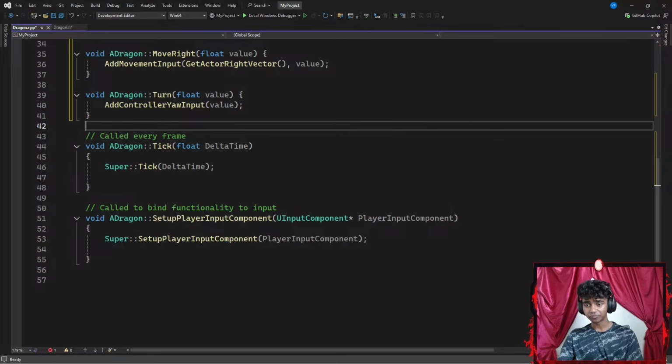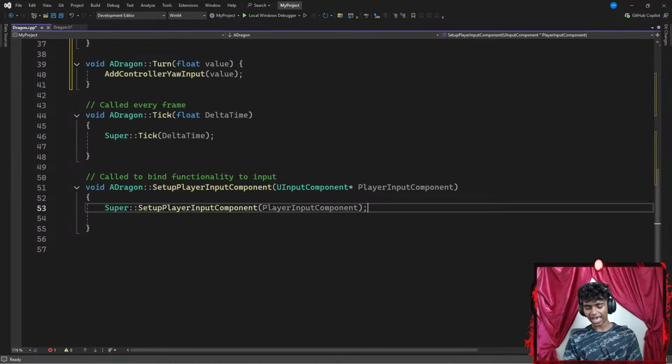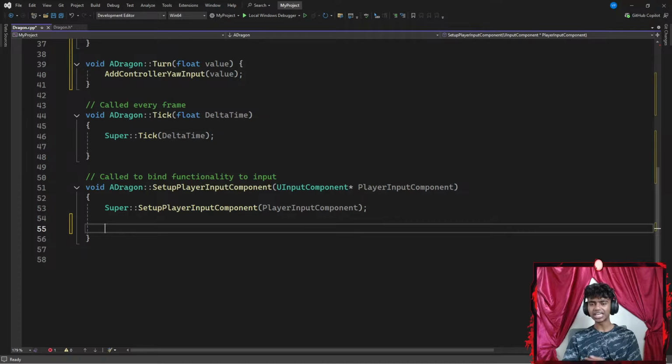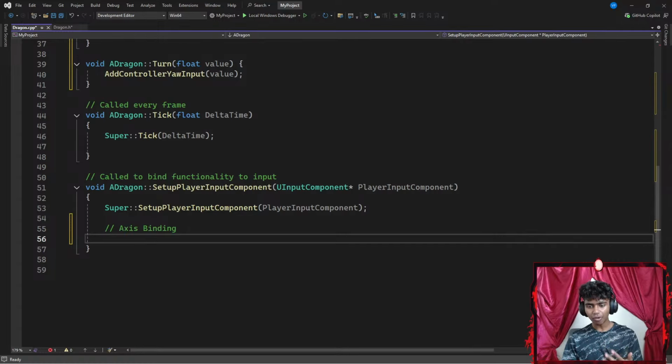Let's see. Now, once I'm done setting my axis mapping, my Unreal Engine knows that I'm clicking buttons, but my actual mesh does not know that I'm clicking buttons. So I gotta use axis binding for that. I'm gonna add a comment that says axis binding. Now I'm gonna go ahead and use the player input component.